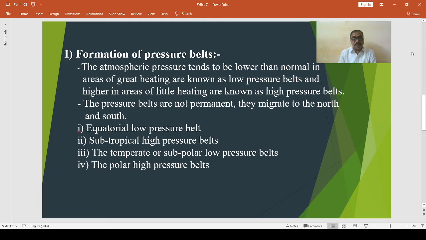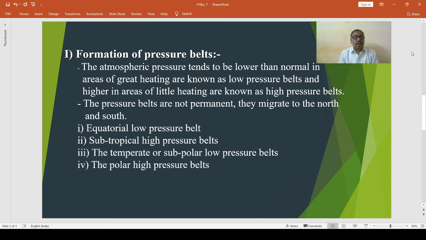Then the subtropical high pressure belts. These pressure belts lie between 30 degree and 35 degree latitudes in both hemispheres, where the air is completely dry and the winds are calm and light. It is a region of descending air currents. It is frequently referred to as the horse latitudes.